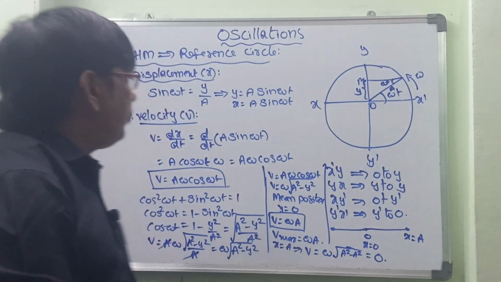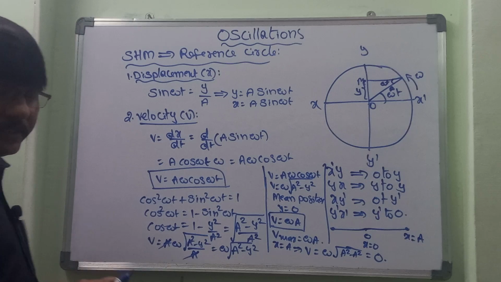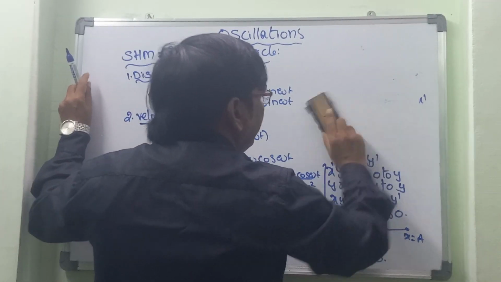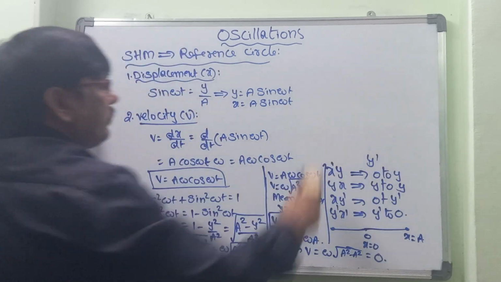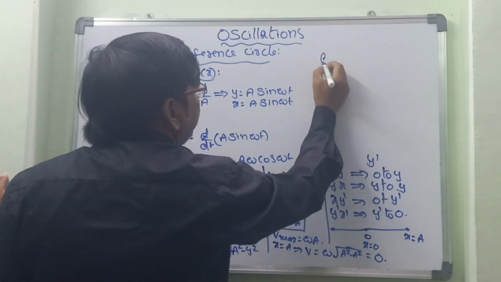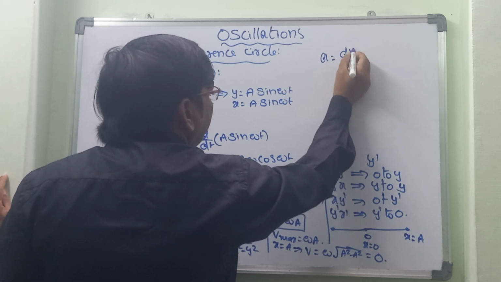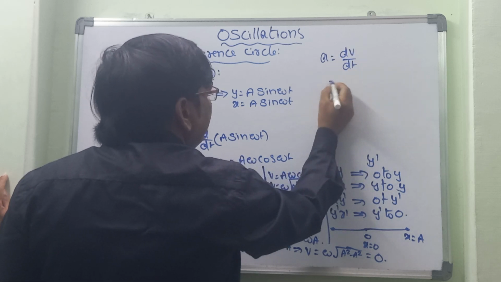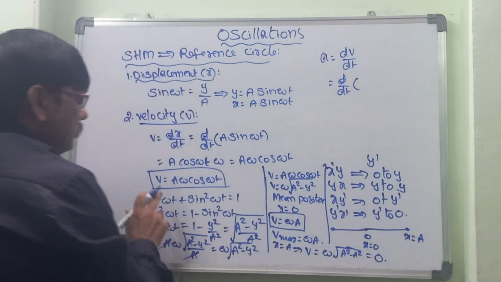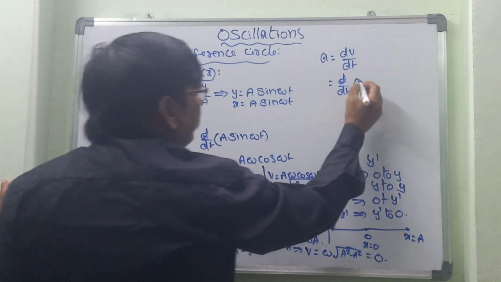The next one is acceleration. What is the formula for acceleration? The acceleration formula we can derive from the velocity. Acceleration a is equal to dv by dt, that is d by dt of the v value, which we got as a omega cos omega t.